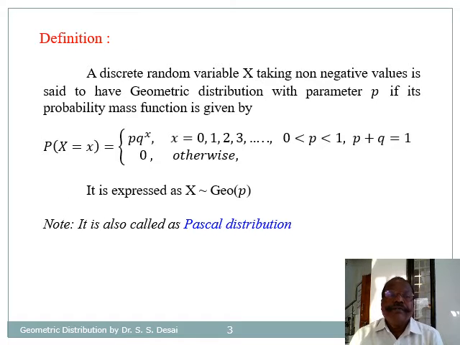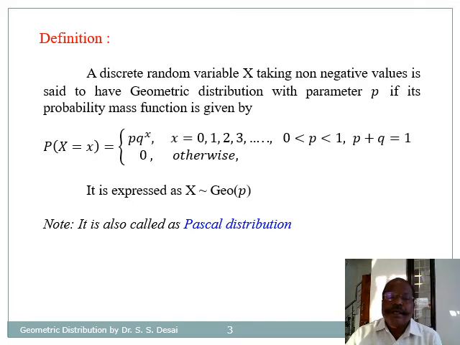This is the definition of geometric distribution. It is defined as: a discrete random variable x taking non-negative values is said to have geometric distribution with parameter p if its probability mass function is given by probability that X is equal to x is p into q raised to x for x is equal to 0, 1, 2 up to so many terms, and 0 otherwise.